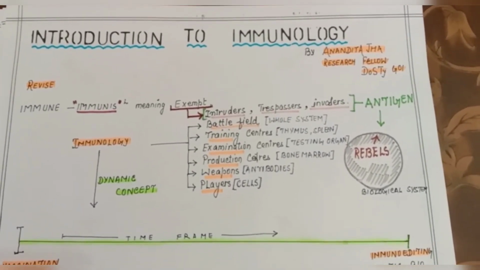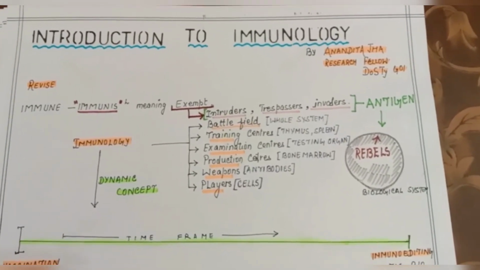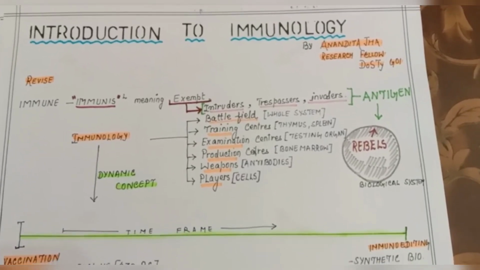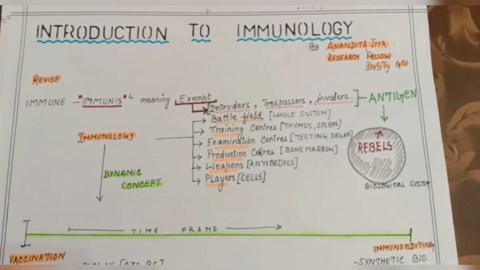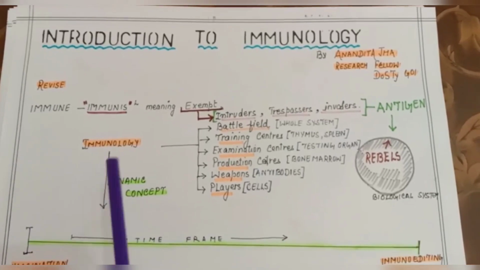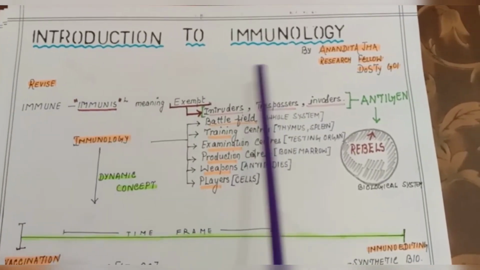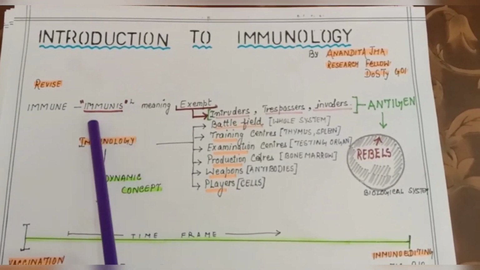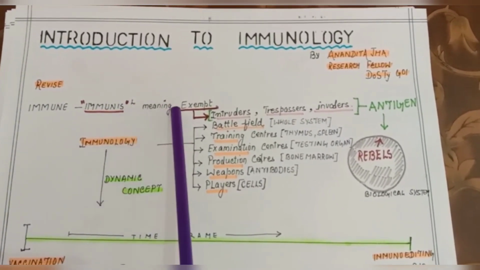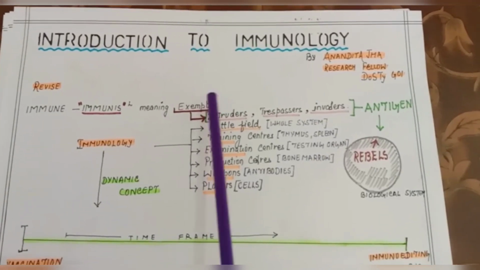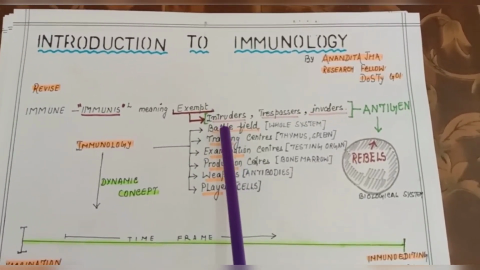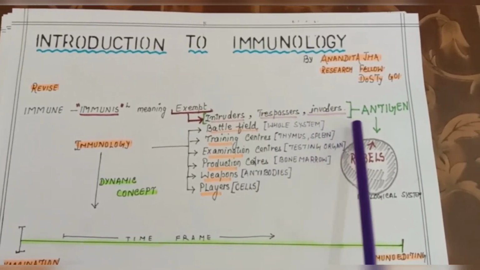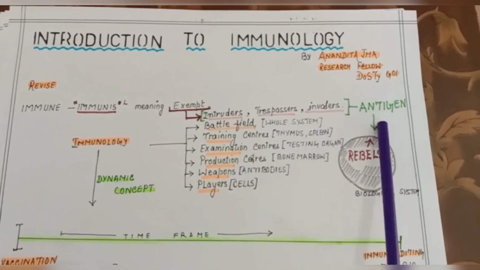In the second video, the introduction to immunology, some sound issues were there. So first we will revise that concept, then we will further move, right? Taking into concern those former things, we have the introduction to immunology, where we learnt about immune. What is immune? Immune is from the Latin word immunis, which means exempt, right? This exemption is from intruders, trespassers, invaders, which are categorized under the category of antigen, right?